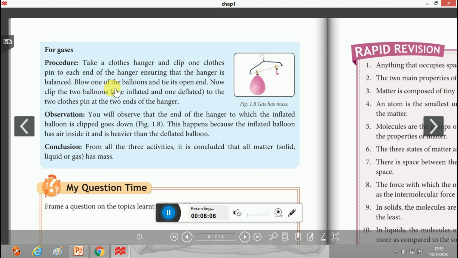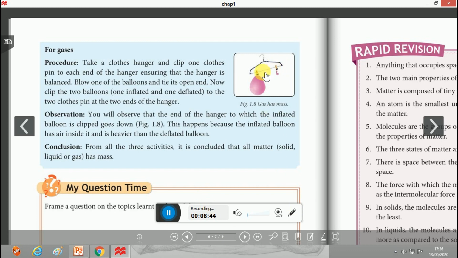Now blow one of the balloons and tie its open end. This one you have to tie. Now clip the two balloons to the two clothespins at the two ends. Now in this case there are two balloons, one inflated and another deflated. We will observe that the end of the hanger to which the inflated balloon is clipped goes down.